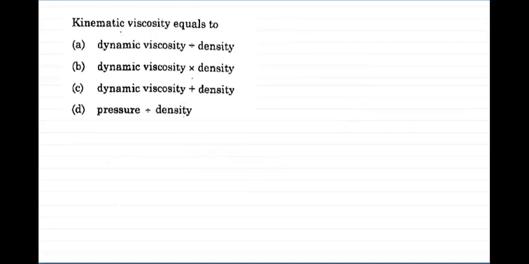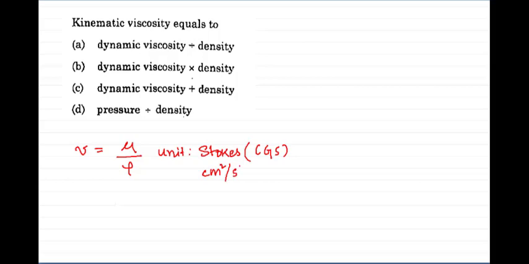Next question is kinematic viscosity equals to. We know kinematic viscosity is denoted by nu, which is the ratio of dynamic viscosity to the density of the fluid, and the unit of kinematic viscosity is Stokes in CGS. CGS means centimeter square per second. 1 Stokes in SI, convert this to meter, that is 10 to the power -4 meter square per second.